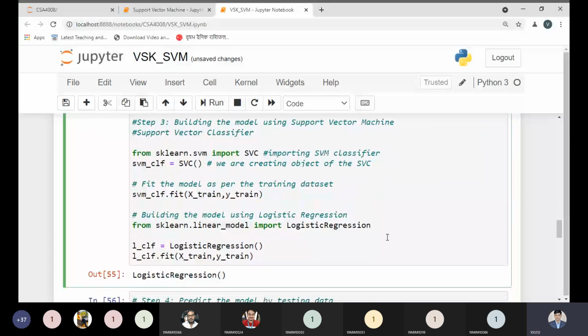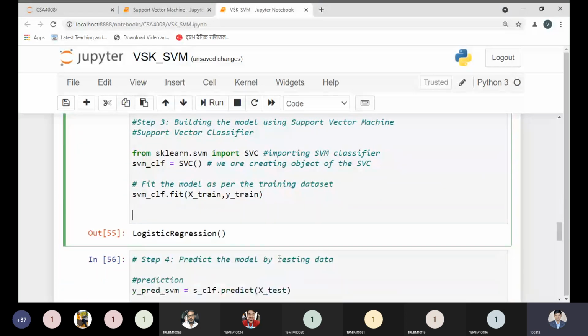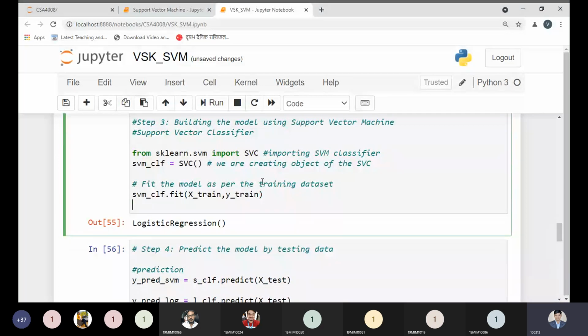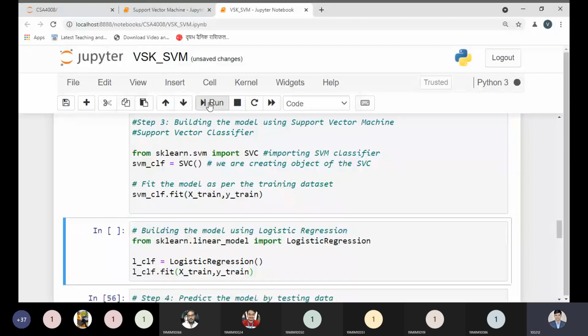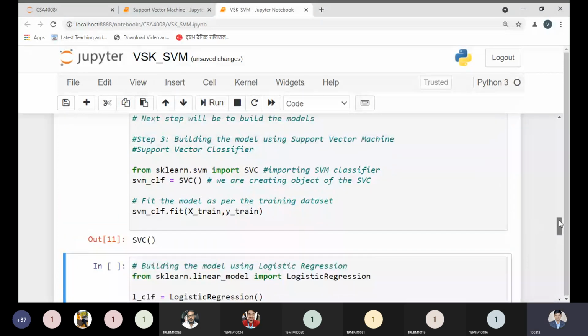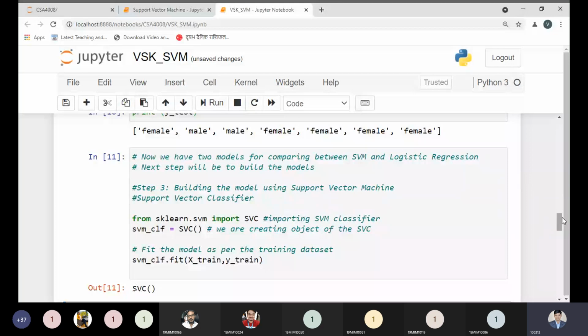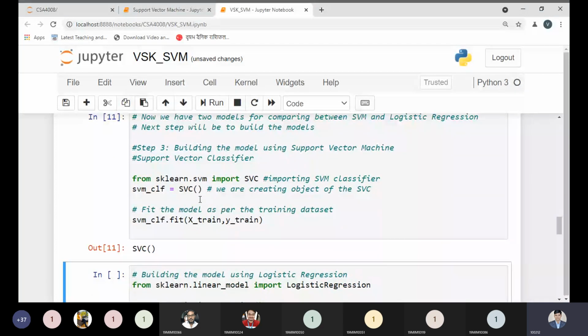Before building the logistic regression, let me execute this code in front of you, then you will be able to understand. Now this SVC is printing over here. It means my model is fit, that is, the SVM model is built.